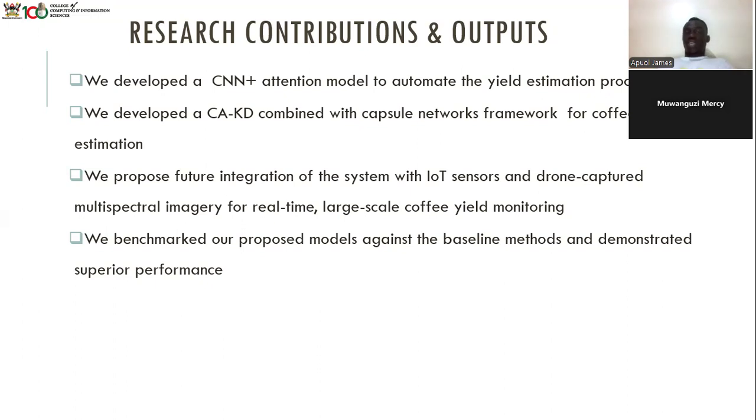We propose future integration of the system with IoT sensors and drone-captured multispectral images for real-time and large-scale coffee yield monitoring. This is the future plan for this project. We benchmarked our proposed models against baseline models and demonstrated superior performance.